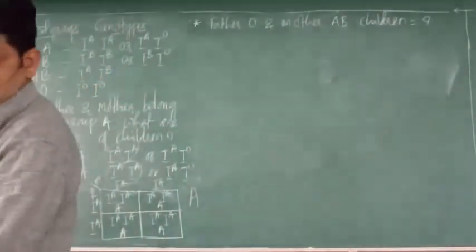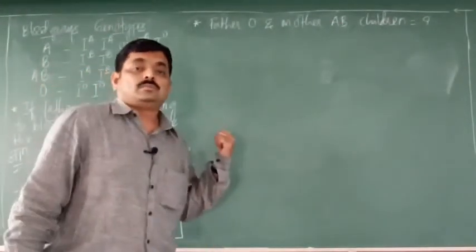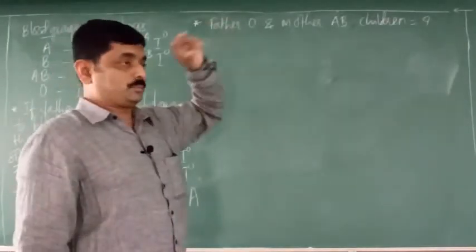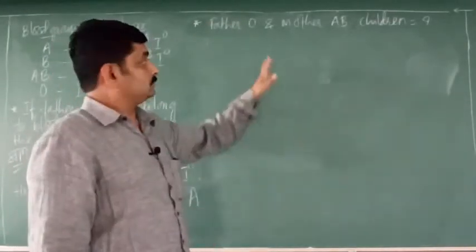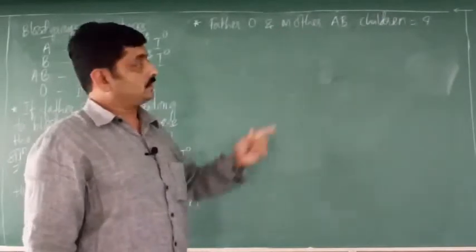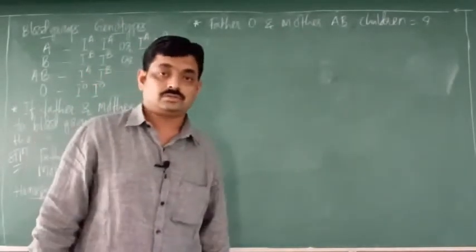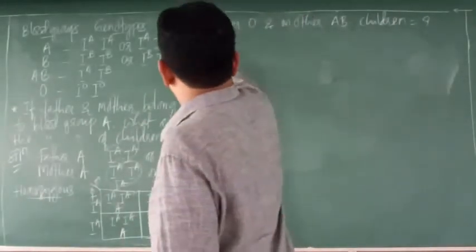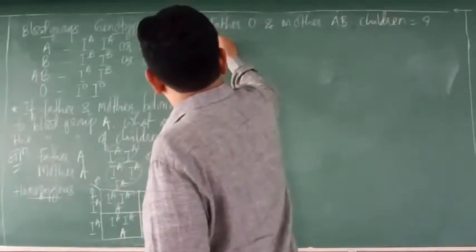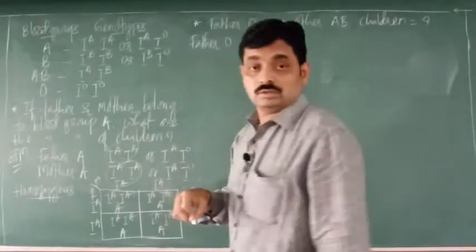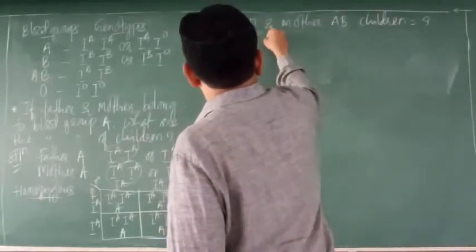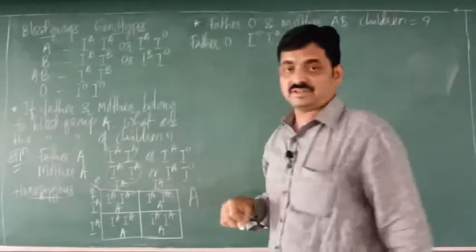So this is another problem. If father belongs to blood group O, mother belongs to blood group AB, then what are the blood groups of children? So again, we shall write like this. Father belongs to O. So what is the genotype of father? So this is the genotype of father.